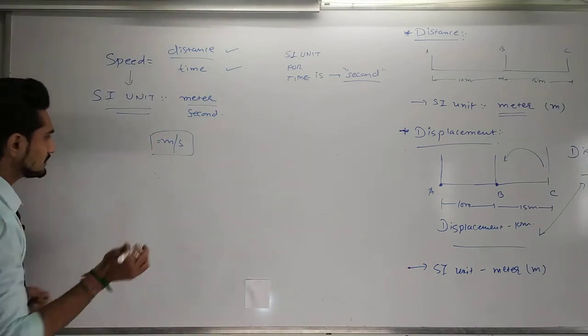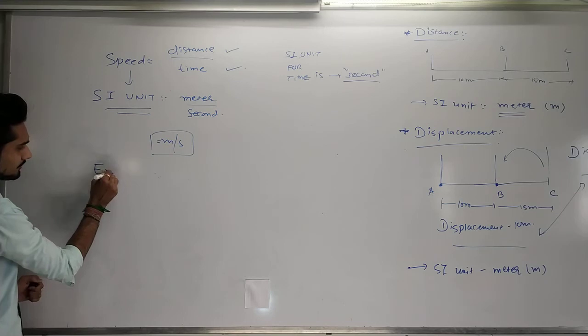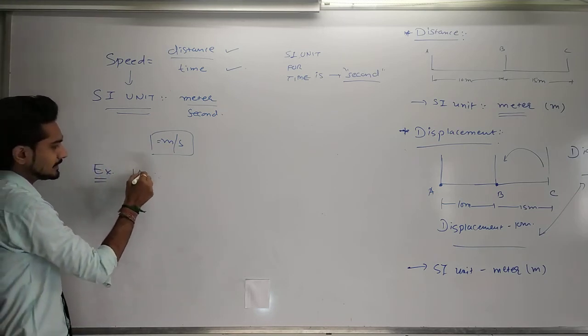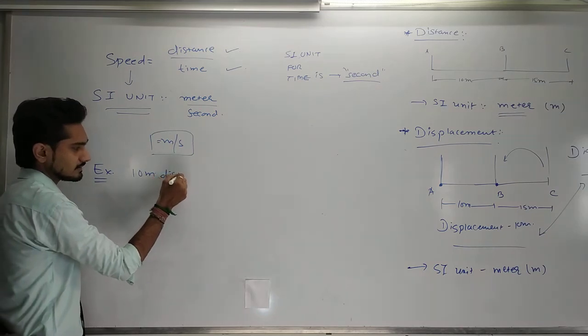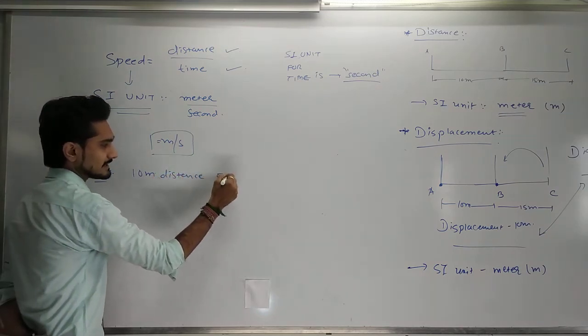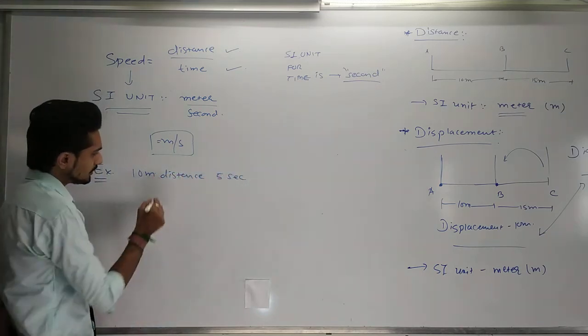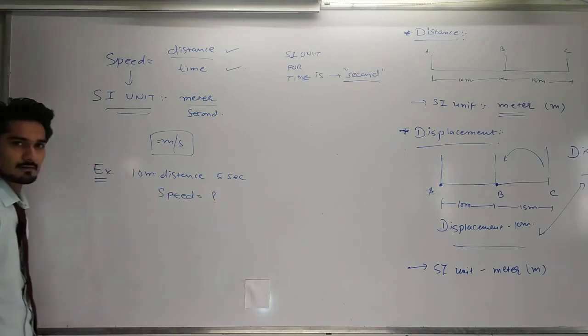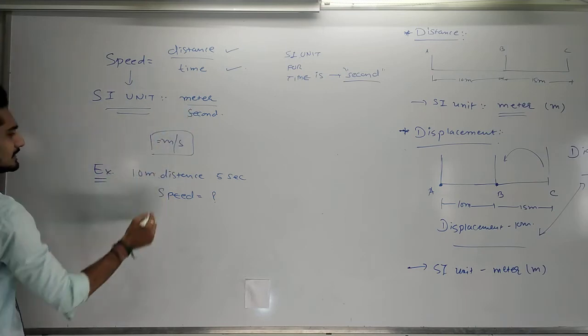So for example, now if I cover 10 meters of distance in 5 seconds, what will be my speed? Now you can put the values.